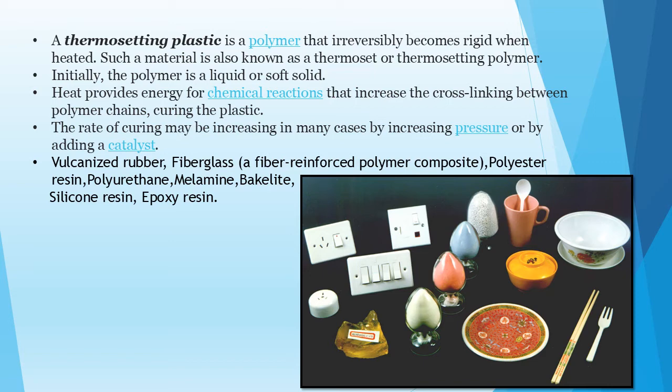The rate of curing, that is curing the plastic, meaning, we say when we go to a doctor, we go to get cured, so this is curing. We are making the plastic better. So the rate of curing may be increased in many cases by increasing pressure or by adding a catalyst. Vulcanized rubber, fiberglass, polyester resin, polyurethane, melamine, bakelite, silicone resin, epoxy resin. These all are examples of thermosetting polymers.